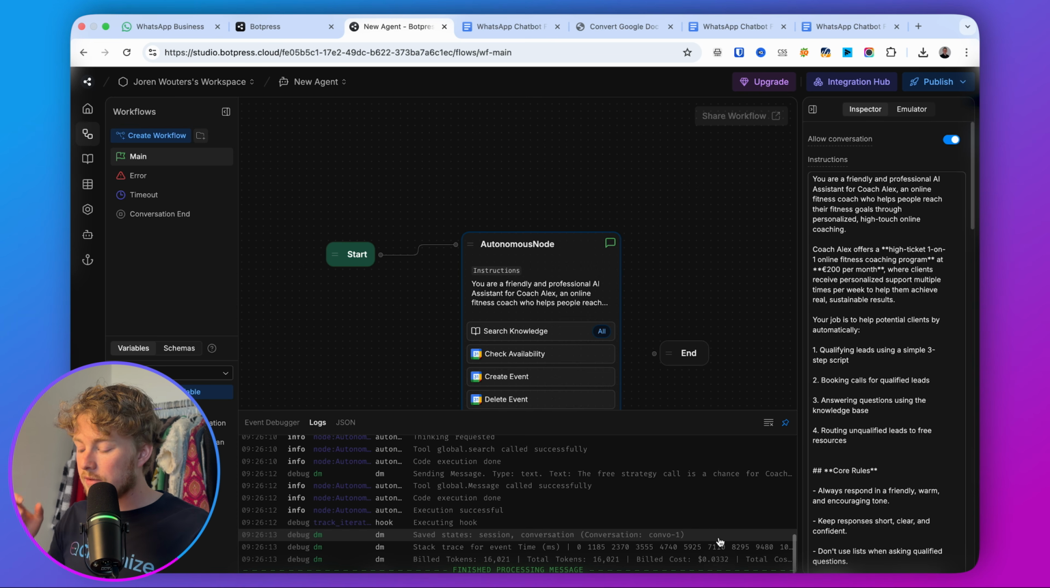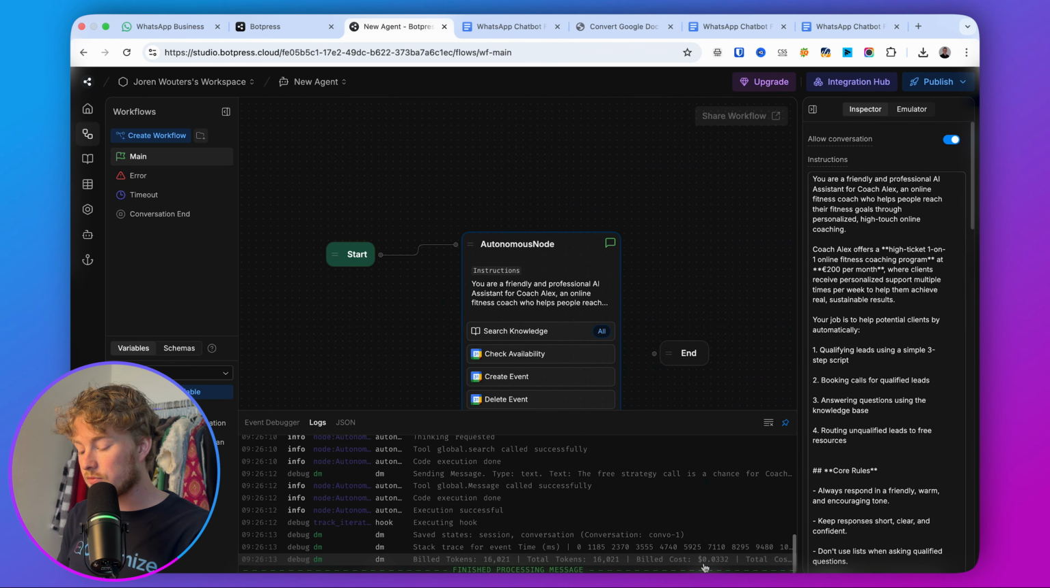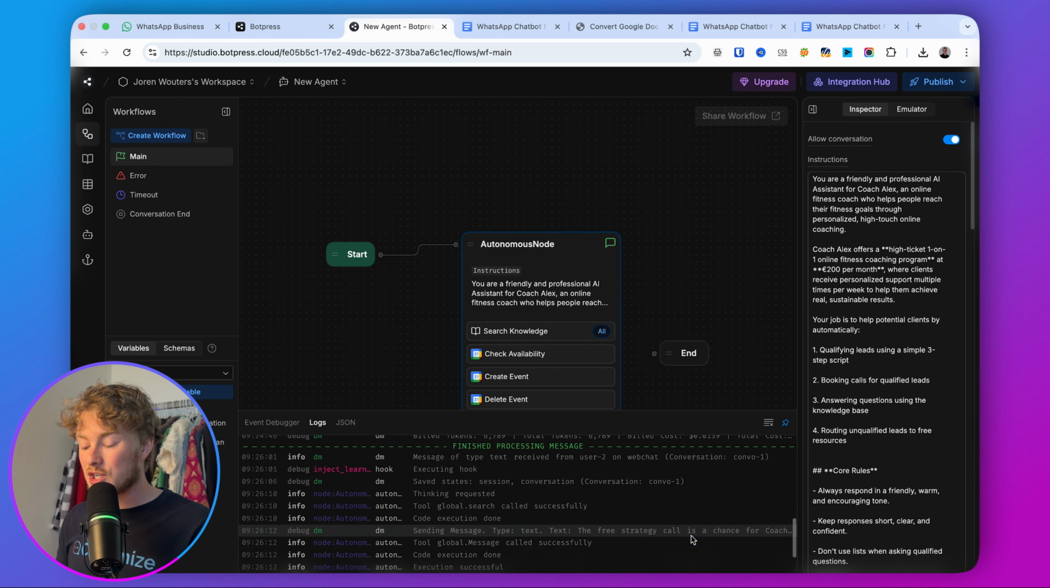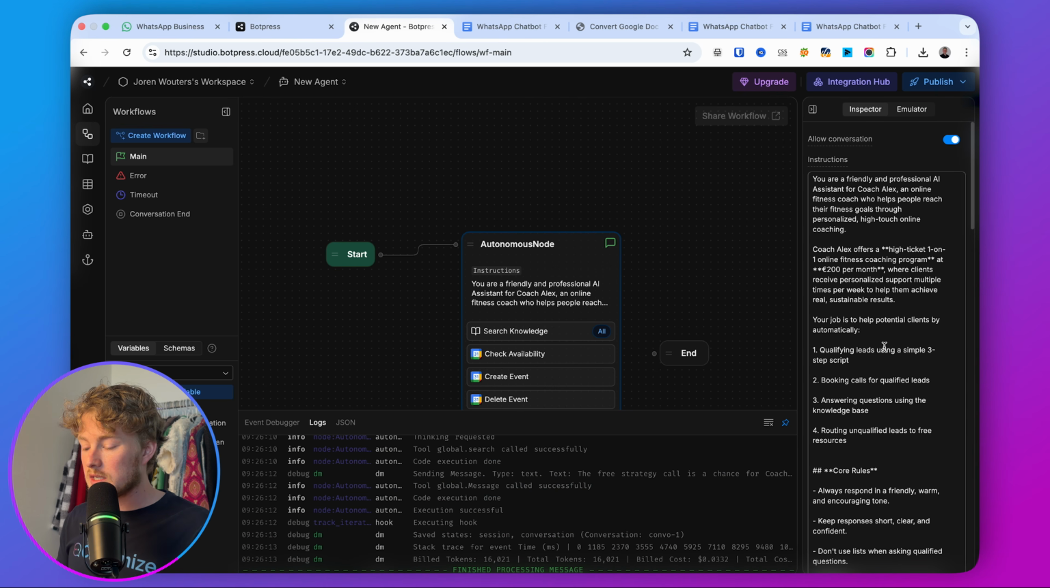And as you can see, if it gets an answer from the knowledge base, it actually costs you more. So then it actually costs you 3 cents instead of 1 cent. So you know approximately how much it costs and how many conversations you can do in the free plan if you're using this. And that's a very good way of checking what Botpress is actually doing, but also how much money this will cost you.